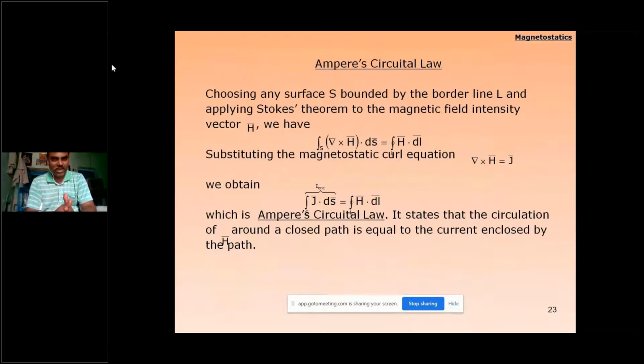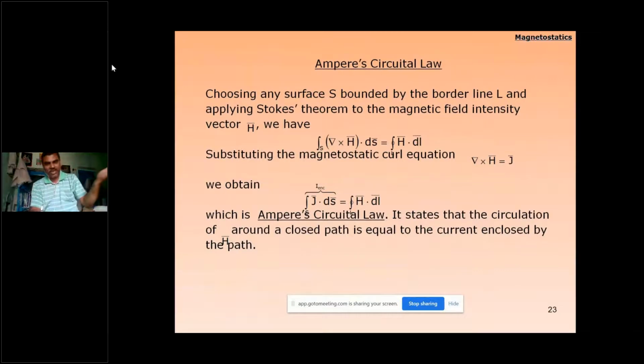And in Ampere's circuital law, for whatever symmetrical charge distribution we consider, we need to see whether it is parallel or perpendicular, and we have to consider it constant in the parallel direction.